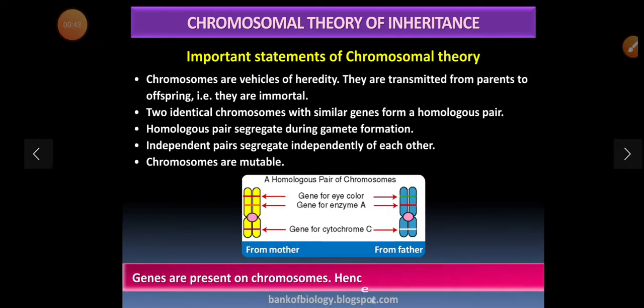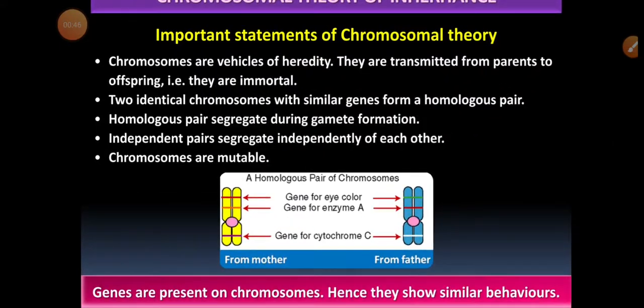Important statements of the chromosomal theory are that chromosomes are vehicles of heredity. They are transmitted from parent to offspring. They are immortal. Two identical chromosomes with similar genes form a homologous pair.